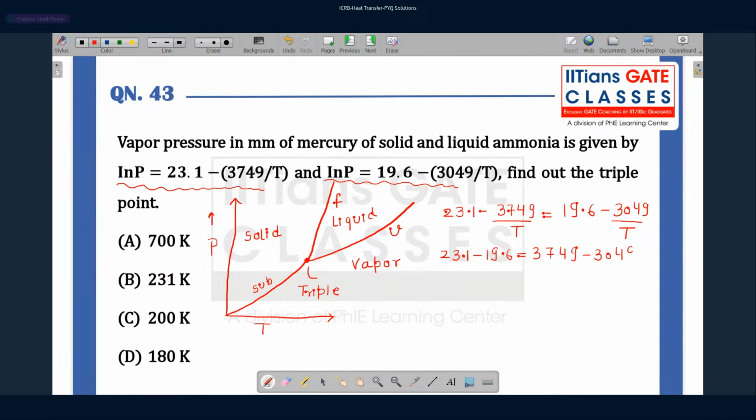If you solve it, you are going to get 700 divided by 3.5, which is 200. A simple logic. We have been given the equation of the two curves. We know at the triple point, all the phases coexist in equilibrium, and the triple point is nothing but the point of intersection of these curves, and we use that fundamental to find the triple point of this particular substance, which is ammonia. So the answer is C, 200 Kelvin. Let's move to the next problem.